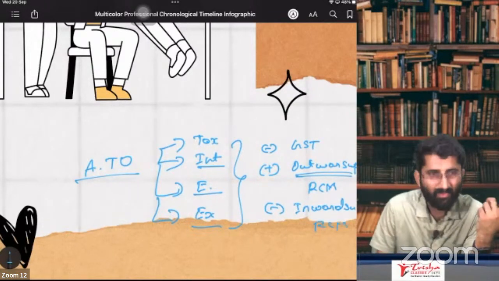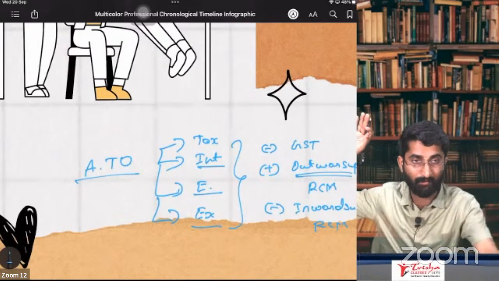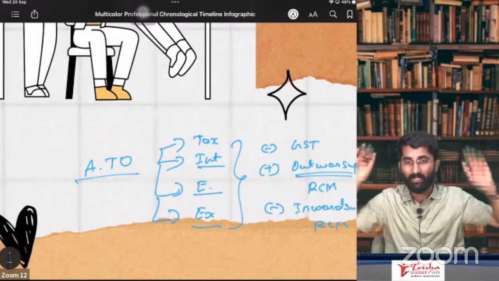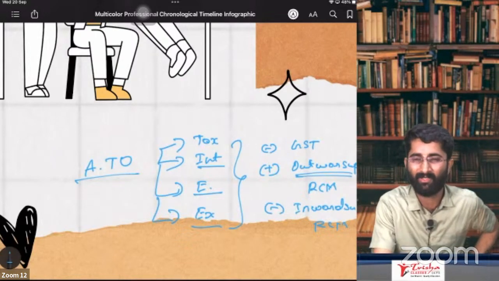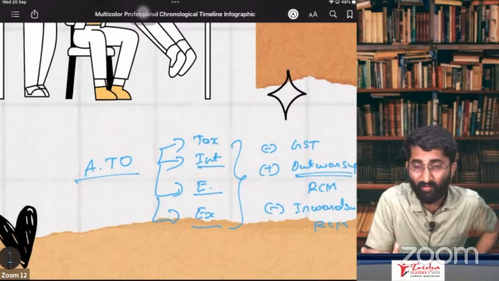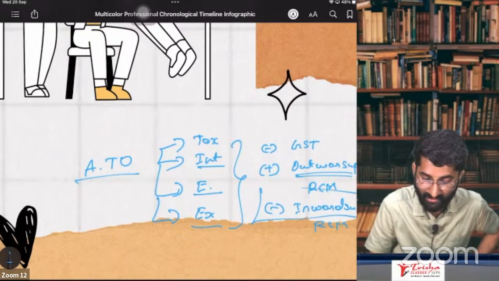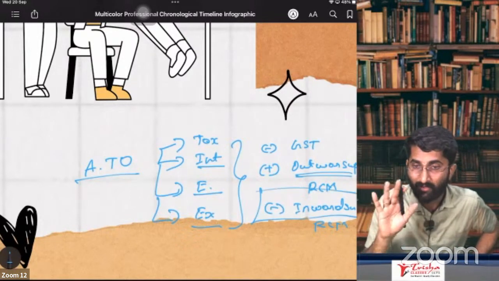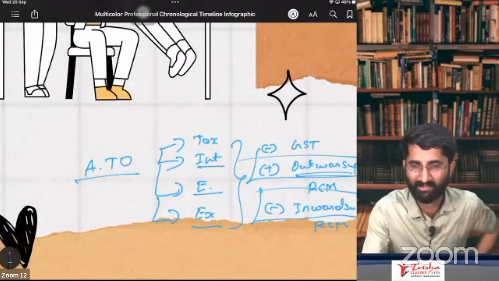See, inward supplies means purchases. RCM means I have to pay to the government. I don't pay to the supplier, but I'll pay to the government. So in that case, sir, this is not my supply. No, see, what is turnover? What I sell, that is my turnover. When I purchase, how will it become my turnover? Don't include that in your turnover. Inward supplies means you are purchasing, don't include that. Outward supplies means you are selling.